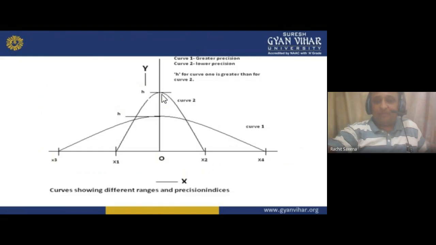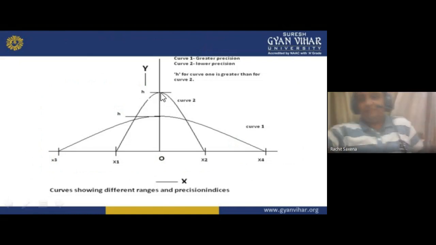See, curve 1 is basically x1 to x2, so it is not dispersing far from the mean. This is the center value. The dispersion on the negative side or the positive side is smaller. If you identify the dispersion, there is a small dispersion on the x1 side, and if I talk about the x2 side, again a small dispersion or scattering. But if I talk about the x3 x4 curve, the dispersion is higher. As per this, we can identify all of this.